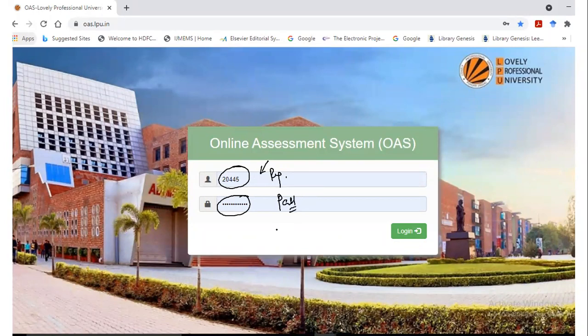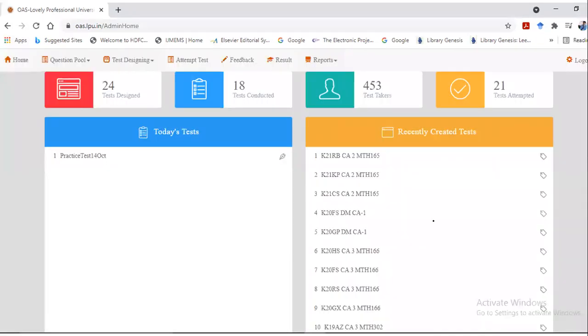Which password? The password same as your UMS password. The password that you have as your UMS password, you can use over here. After filling in these credentials, click on the login button. Once you click on the login button, this page will open.